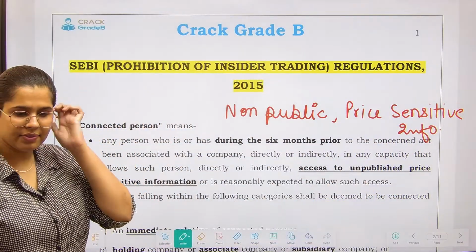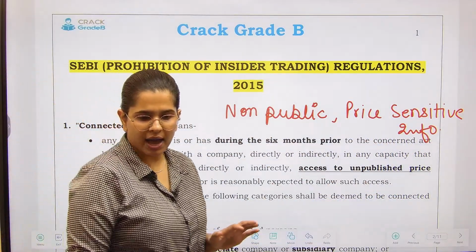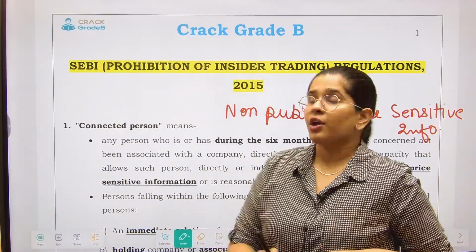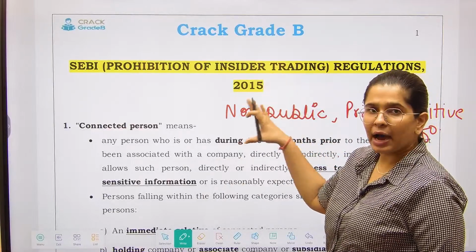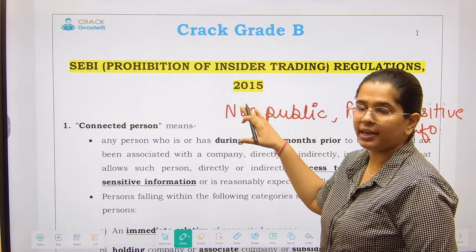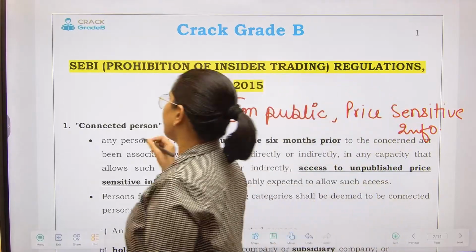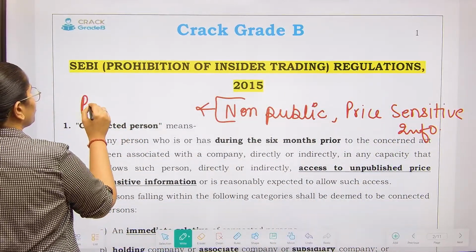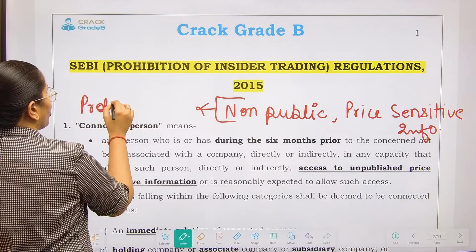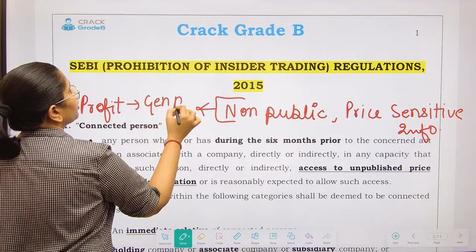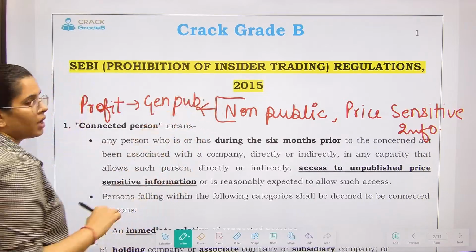Non-public price sensitive information. And if you have this information and you indulge in trading, you will make profit at the cost of the general public, right? So this is not allowed.